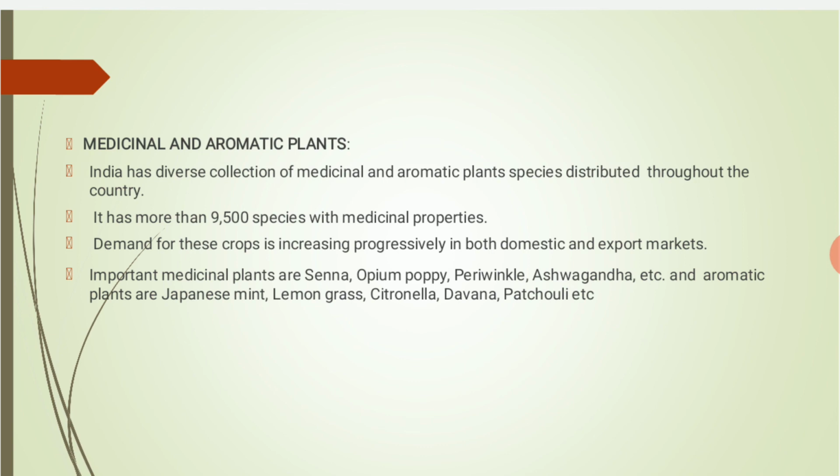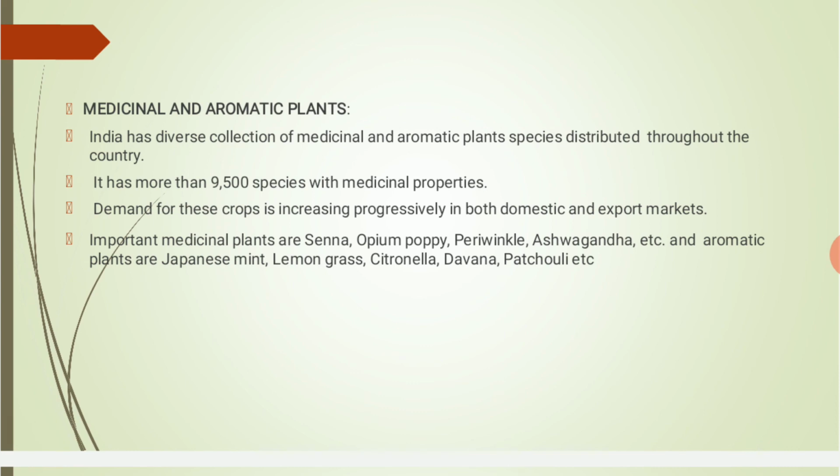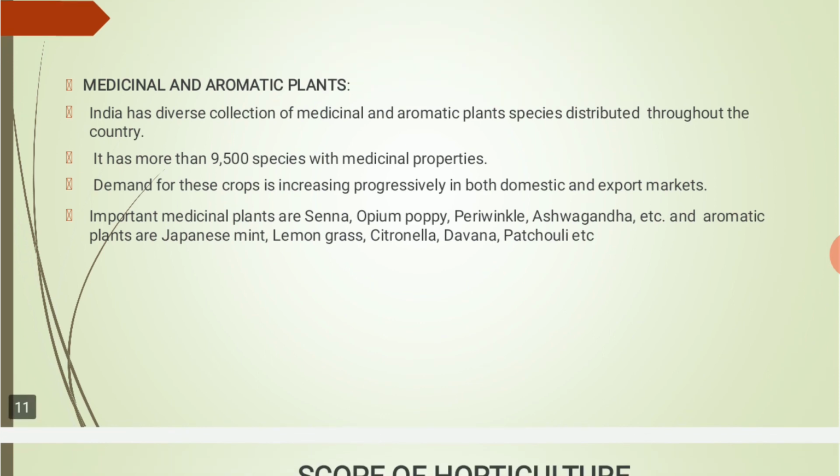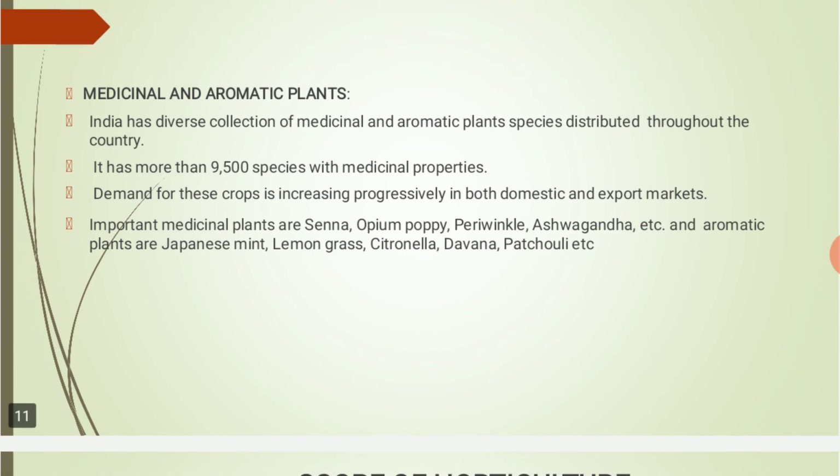So day by day, these medicinal and aromatic plants have increasing demand for different uses, like in the preparation of different medicines. And these aromatic plants are used in soap industries and in the preparation of scents. So this is an important branch as it contributes to the preparation of medicines and different industries.